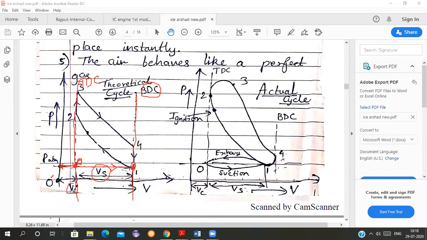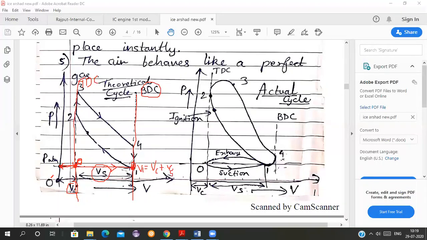Now see, the volume has increased. Now what is happening? Now the compression stroke starts. Here the piston is at BDC now. At this stage the total volume is VC plus VS. Here V1. At this point V1 will be equal to how much? V1 will be equal to VC plus VS. All of you agree with me? It is not just VS, it is VC plus VS. Getting all of you? VC plus VS.